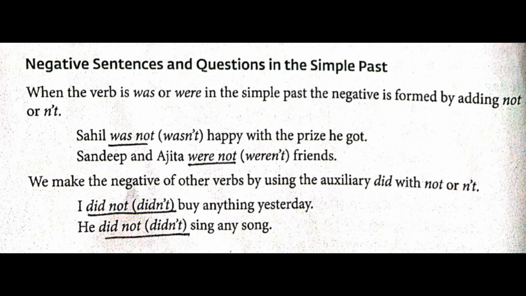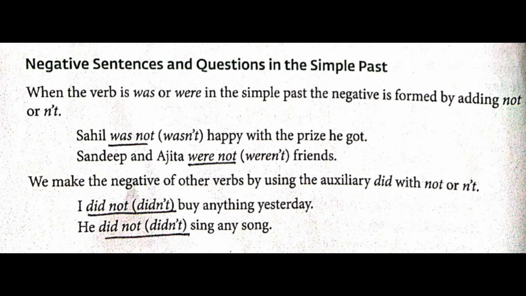Next one, we have negative sentences and questions in the simple past given on page number 76. So we'll understand over here how to form negative sentences as well as questions. When the verb is was or were in the simple past, the negative is formed by adding not or n't, that is contraction, in those sentences. Given over here below, let's see how.